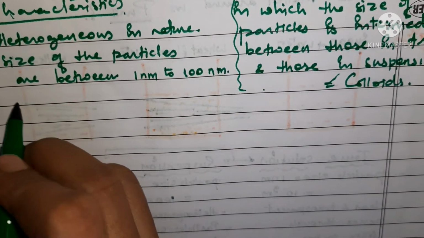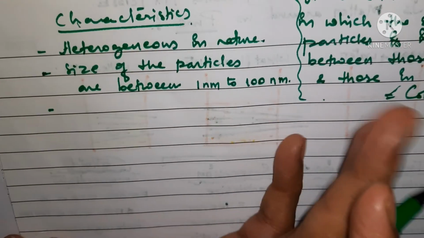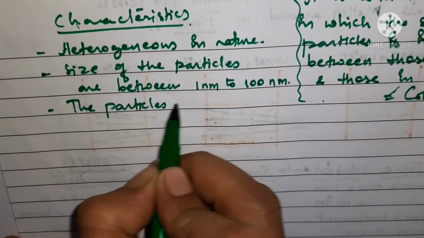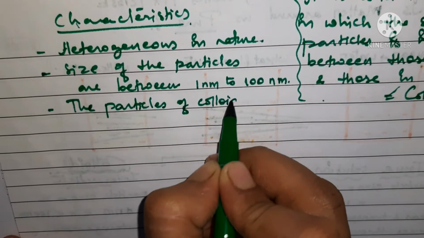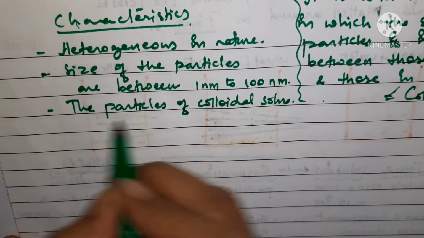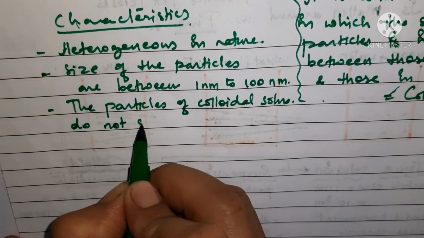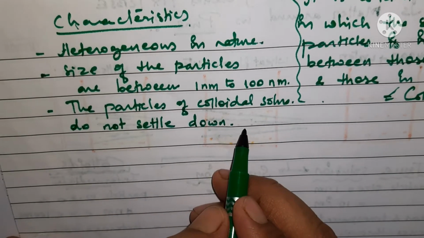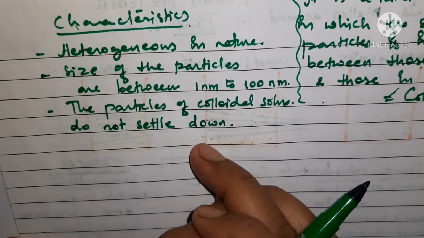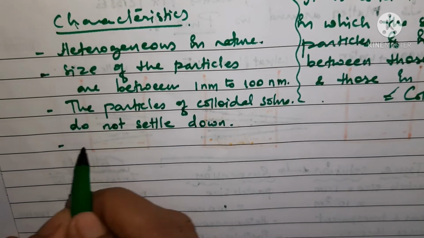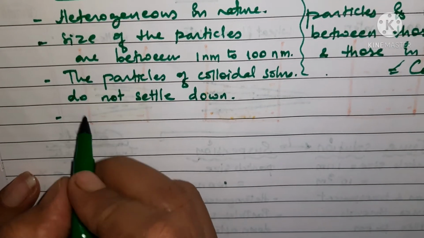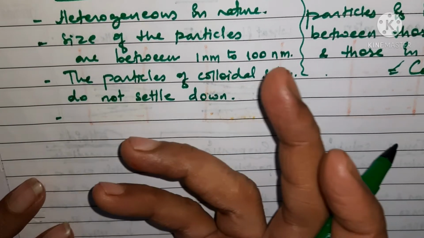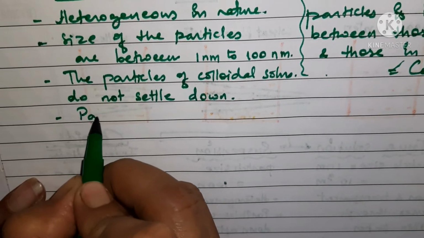The particles of colloidal solutions do not settle down. ठीक है. So the particles of colloidal solutions do not settle down if kept undisturbed. ठीक है, अगर इनको हम बिना डिस्टर्ब किए कुछ देर के लिए रख दें तो भी ये सेटल नहीं होते हैं और फिल्टर के थ्रू बड़ी इजीली पास हो जाते हैं. Okay, the particles of colloidal solutions, you cannot recover them by crystallization.